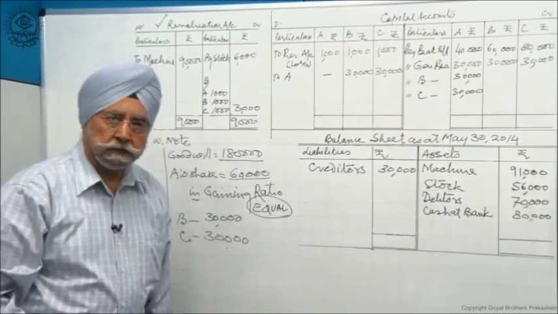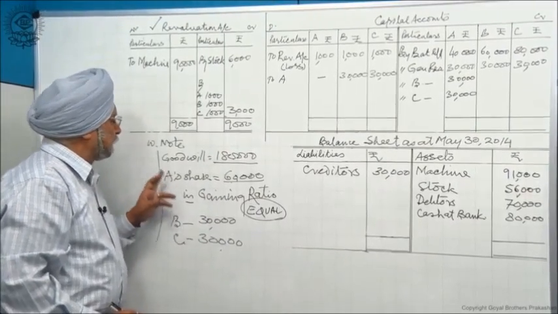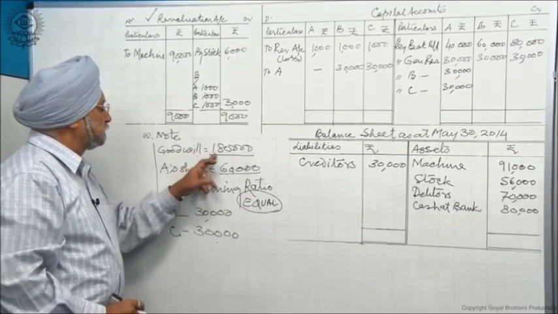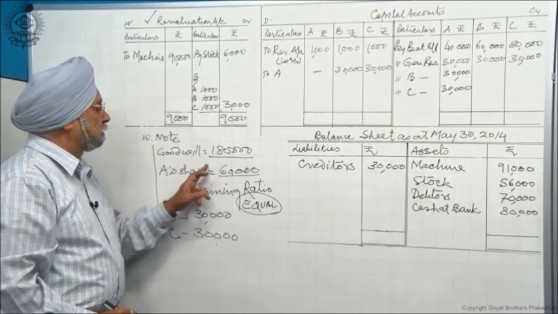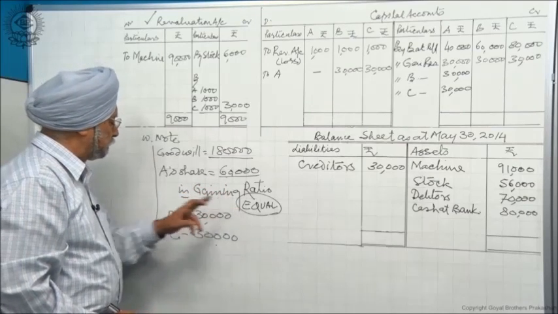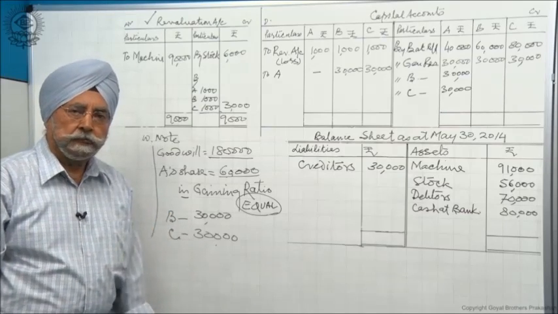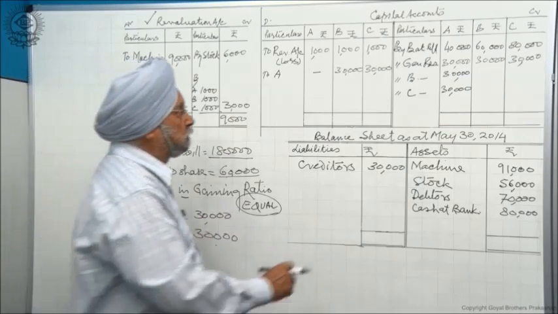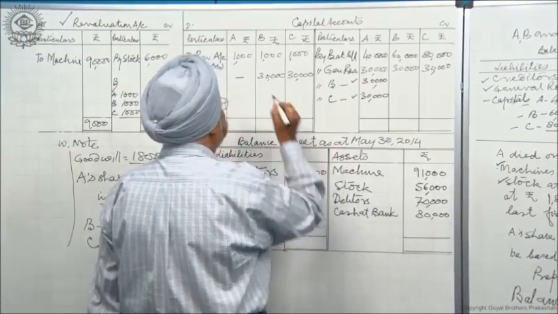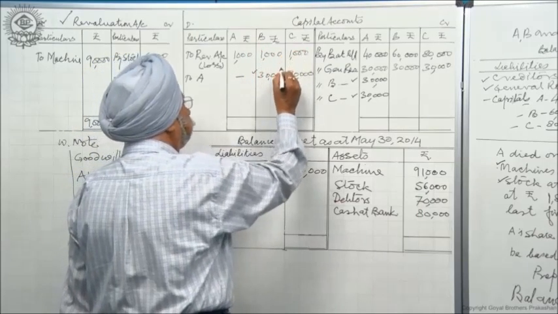As I explained last time also, on the death of A, his share of goodwill of 1,80,000 is 1/3. 1/3 of 180 is 60,000. And in gaining ratio equal, B and C will share it equally, 30,000 each. So A gets 30,000 from B and 30,000 from C. On this side, B will be debited with 30, C will be debited with 30.